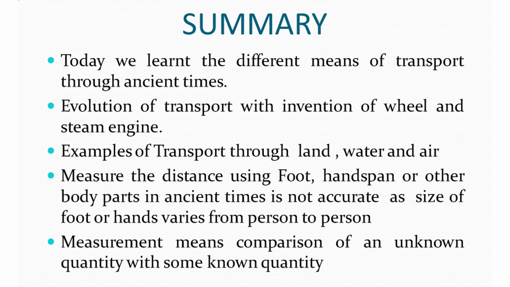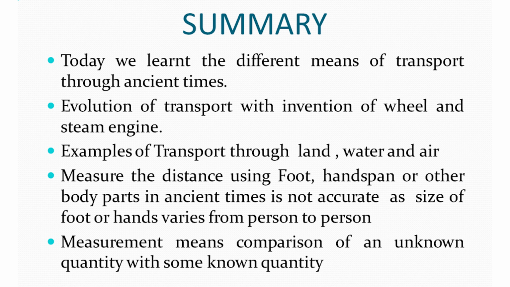To summarize, today we learned different means of transport from ancient times to the most recent ones. Next, the invention of the wheel and steam engine made a great change in the modes of transport. Three different modes of transport, that is through landways, waterways and airways.